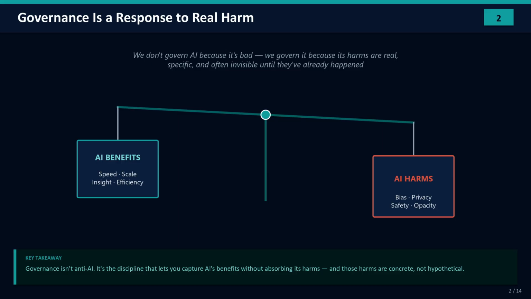Let's be clear about the spirit of this. We don't govern AI because AI is bad, its benefits in speed, scale, and insight are enormous and real. We govern it because its harms are also real, also specific, and very often invisible until after they've happened. Governance is simply the discipline that lets you keep the upside without absorbing the downside. So everything in this module is not fear-mongering, it's the concrete list of failure modes that good governance is designed to prevent. Know the harms, and the controls in later modules will make sense.